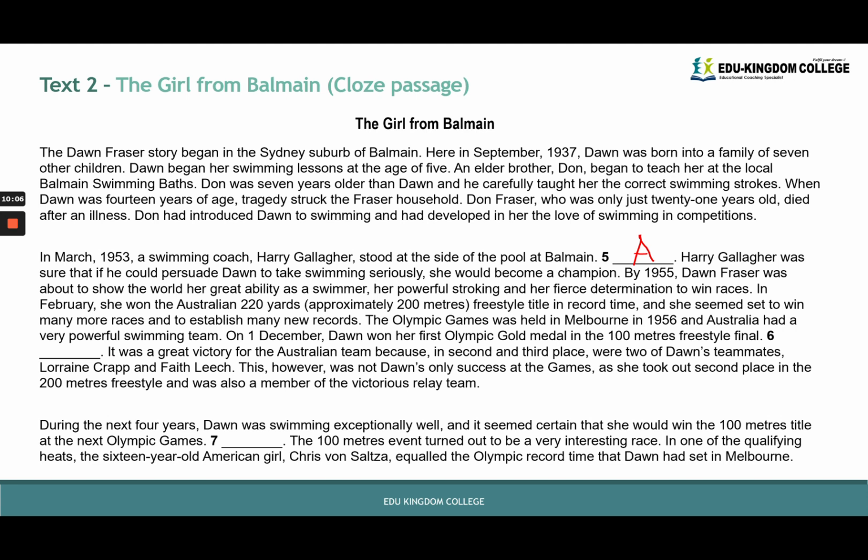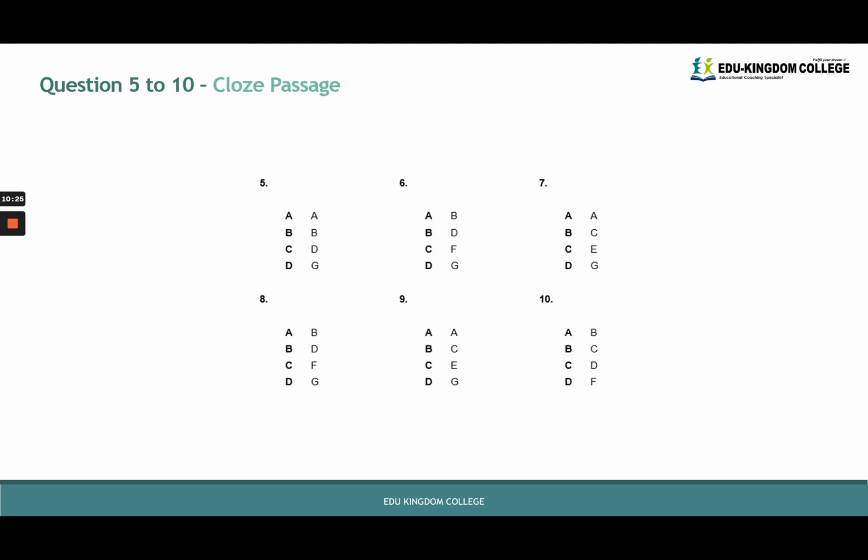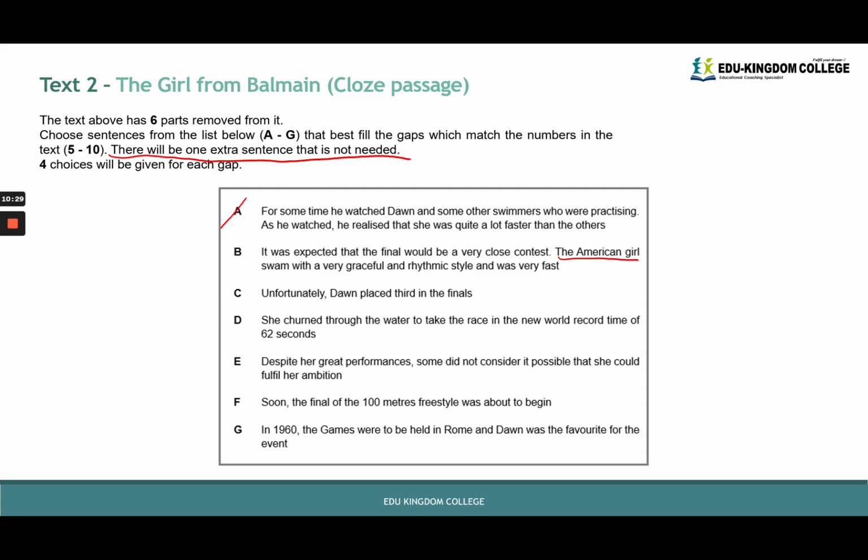And then when we read the following sentence, it was a great victory for the Australian team because in second and third place were two of Dawn's teammates, Lorraine Crapp and Faith Leach. Again, no mention of the American girl, so that little bit of information seems out of place here. It doesn't make sense. So we can rule out B for 6. The other option was D, so let's try and substitute D into 6.